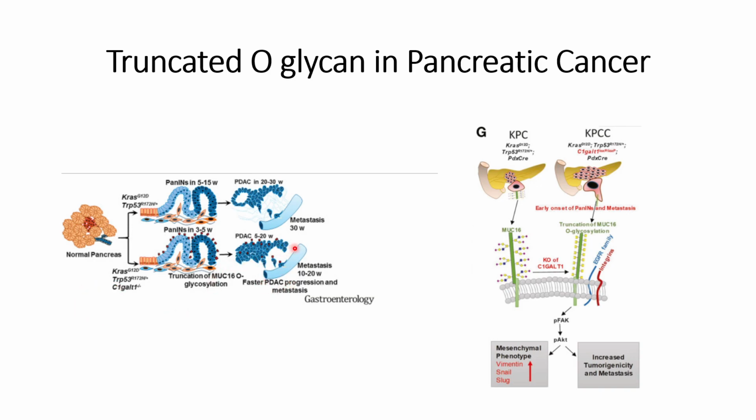And metastasis, as I have already said, occurs early in the case of C1GALT1 knockout compared to the case where C1GALT1 is not knocked out.